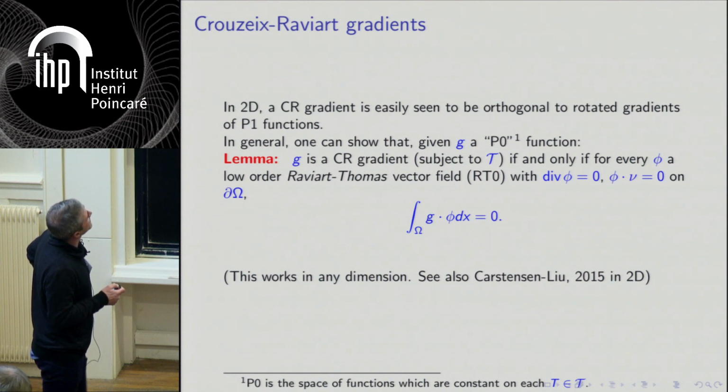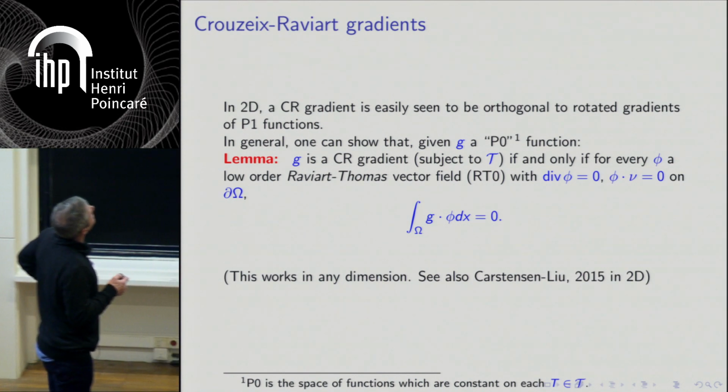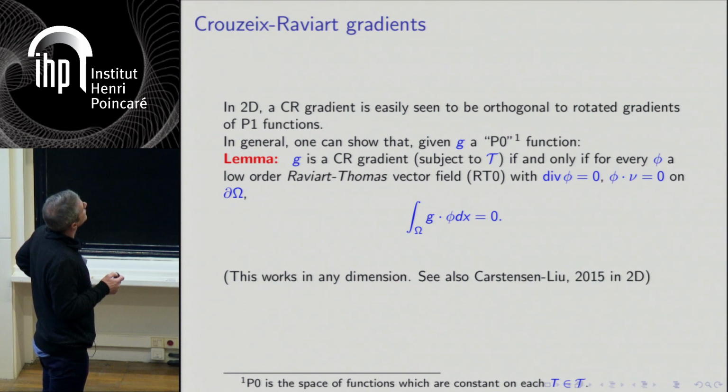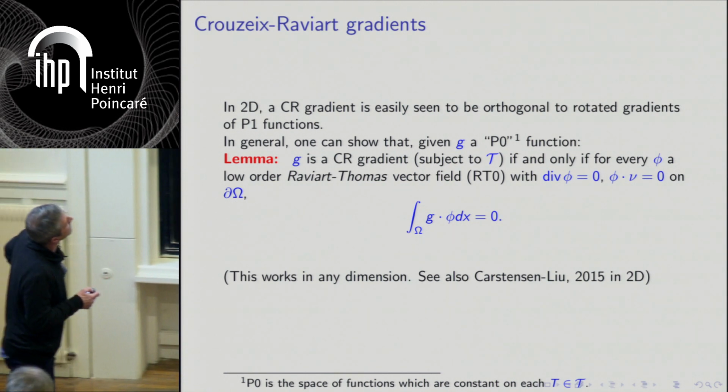But in fact, you can show a bit more. In general, in any dimension, you can show that if you have a piecewise constant vector field, it is the gradient of a Crouzeix-Raviart function if and only if it is orthogonal to zero-divergence, what I call Raviart-Thomas vector fields. Let me explain what it is for those who don't know.